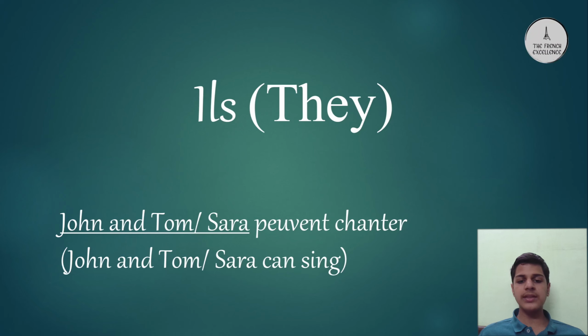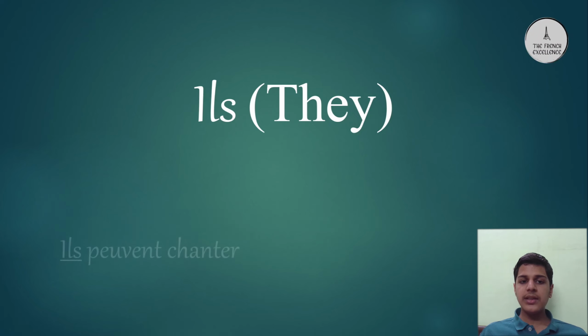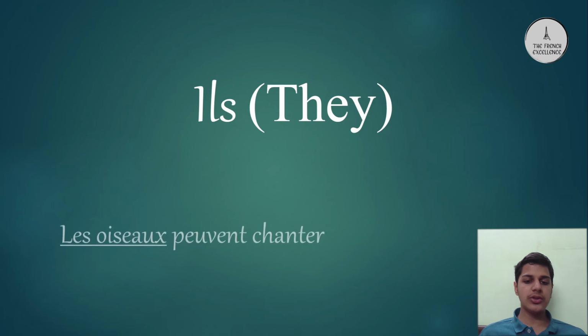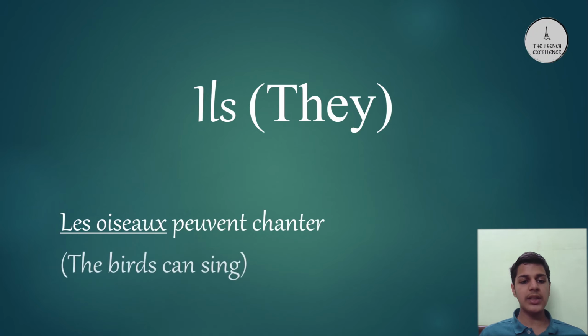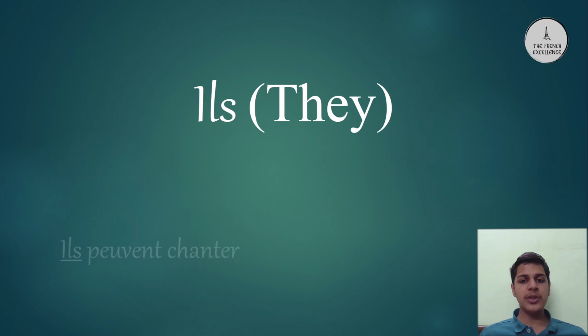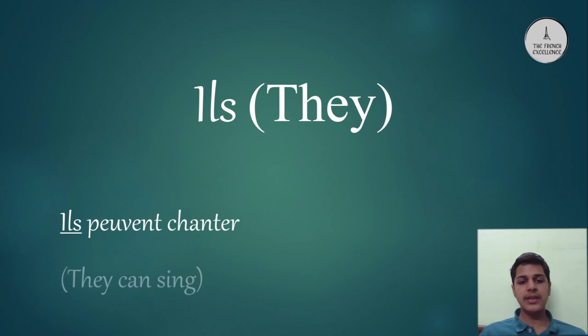Even if the sentence was John and Sarah peuvent chanter, John and Sarah in this case would be replaced by the pronoun ils and the sentence would become ils peuvent chanter. The subject pronoun ils can also be used to replace objects which are plural and masculine. For example, in the case les oiseaux peuvent chanter, les oiseaux is masculine and plural version of the bird. So, in the sentence the birds can sing, the birds is replaced with the subject pronoun which is they or in French ils. So, the sentence becomes ils peuvent chanter, which means they can sing.